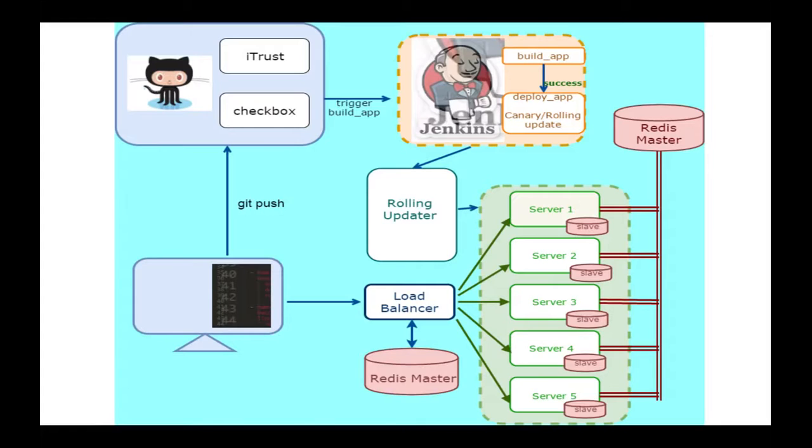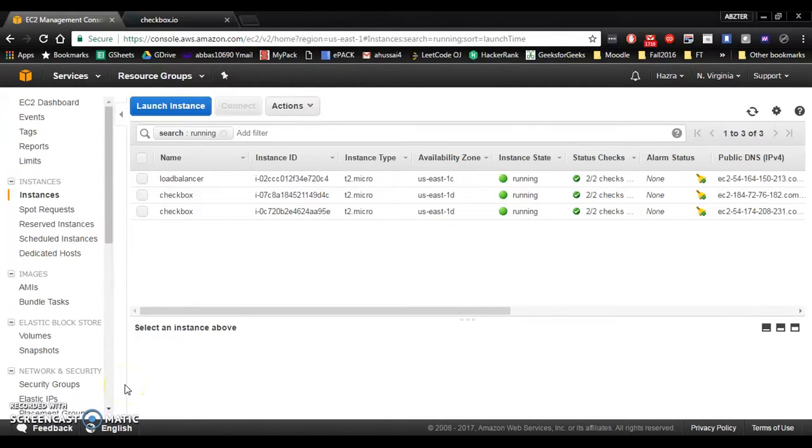For the rolling update, we initially deployed iTrust to 5 EC2 instances. When we then introduce a code change, it triggers the rolling update script, which deploys a new WAR file to the existing instances one by one. While the update is being rolled out to a given instance, the load balancer directs traffic only to the remaining instances. So we will be presenting Mafia Monkey and Cop Monkey here.